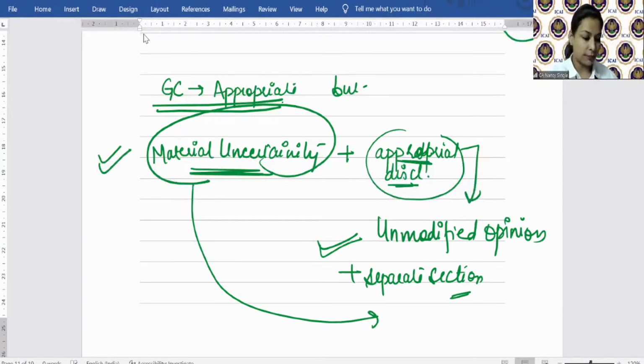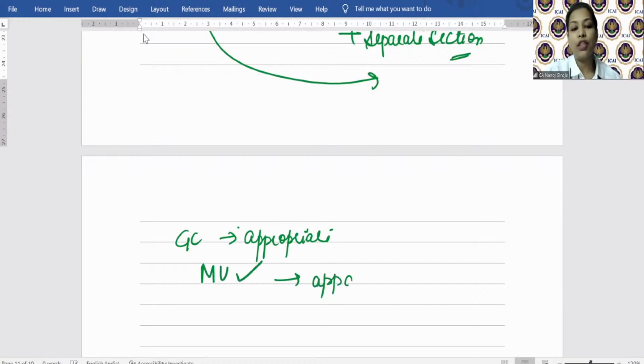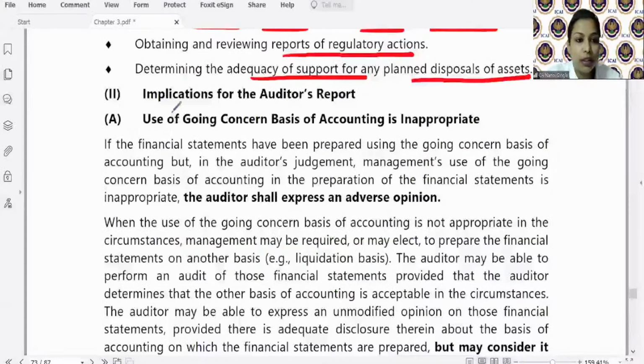टू गोइंग कंसर्न. सिंपल. नाउ इफ गोइंग कंसर्न इज एप्रोप्रिएट, management has prepared financial statement as per that, material uncertainty है but उसका disclosure management ने नहीं किया. In this case, auditor will give qualified or adverse opinion and in the basis of the opinion paragraph, basis for qualified opinion or basis for adverse opinion paragraph, auditor will mention what is the basis of such opinion. समझ आया? तो एक बारी क्विकली दोबारा देखते हैं मॉड्यूल से, देन it is going to be very much clear